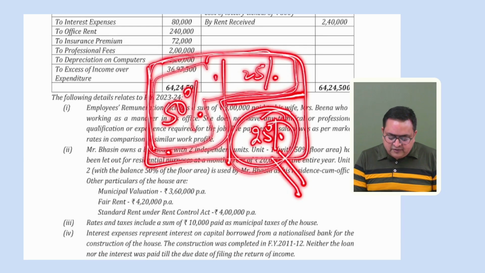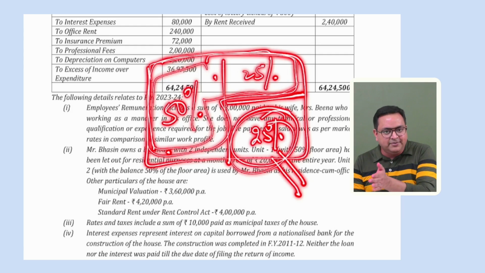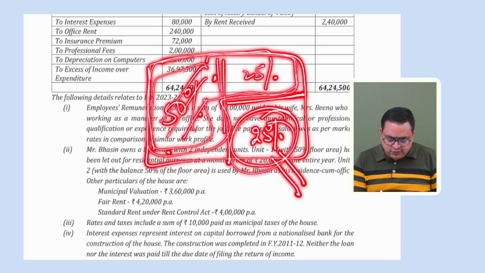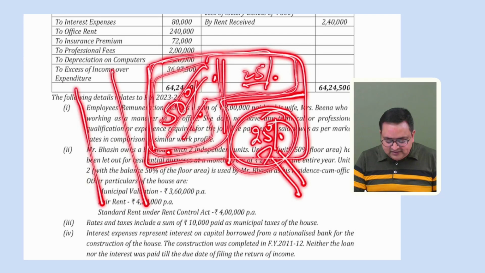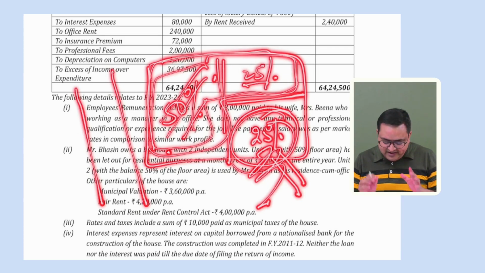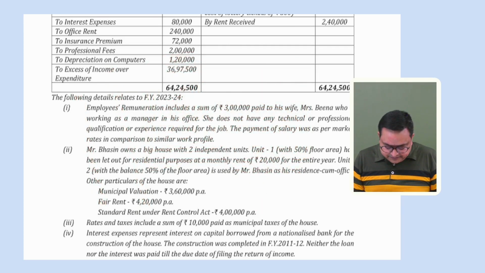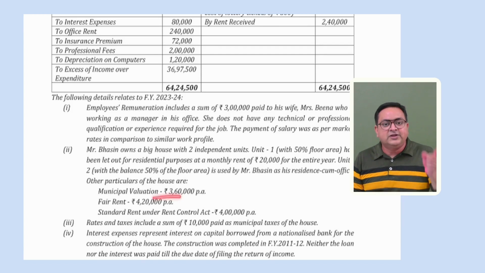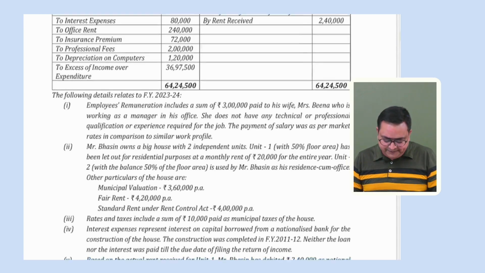Correct? But when we compute house property, because now we have multiple units, we have to split it off. 50% we will show in one column, the remaining 25% in another column. This 25% we cannot show. Why? Because this is related to PGBP. Got it? Very interesting point again. And here they have given the municipal value for the entire house, municipal value, fair rental value, standard rent, that will be used in computing our expected rent, right? Okay.